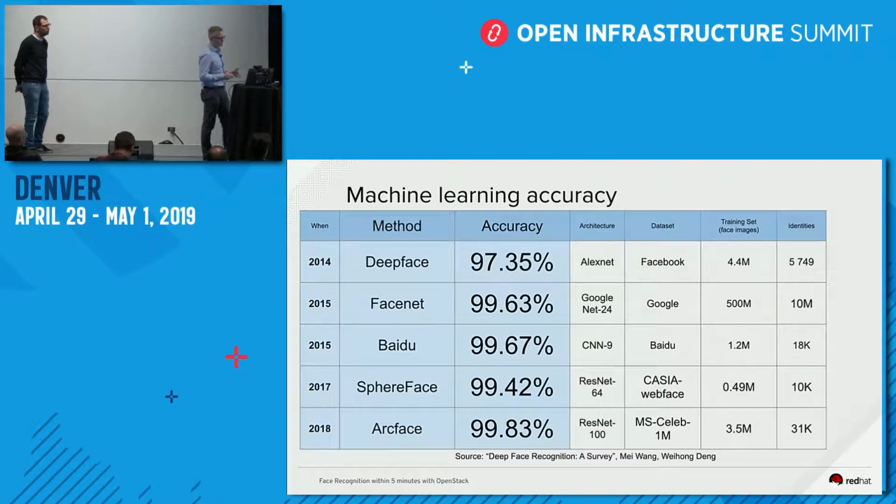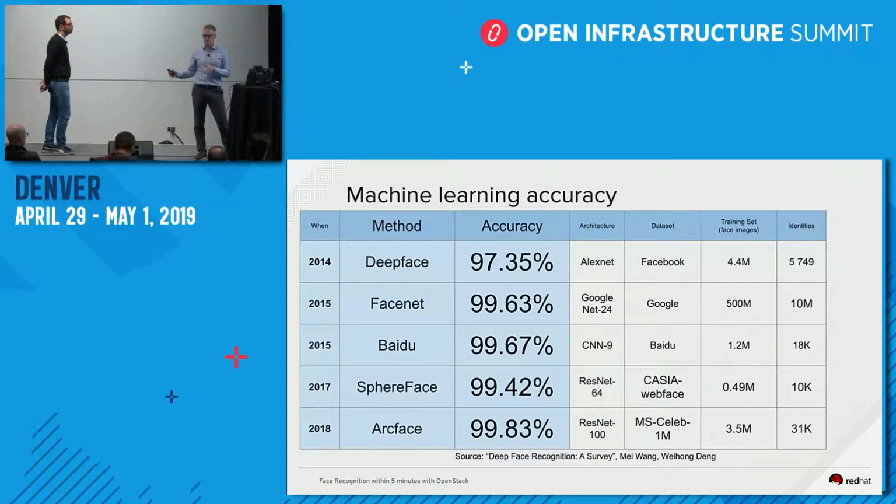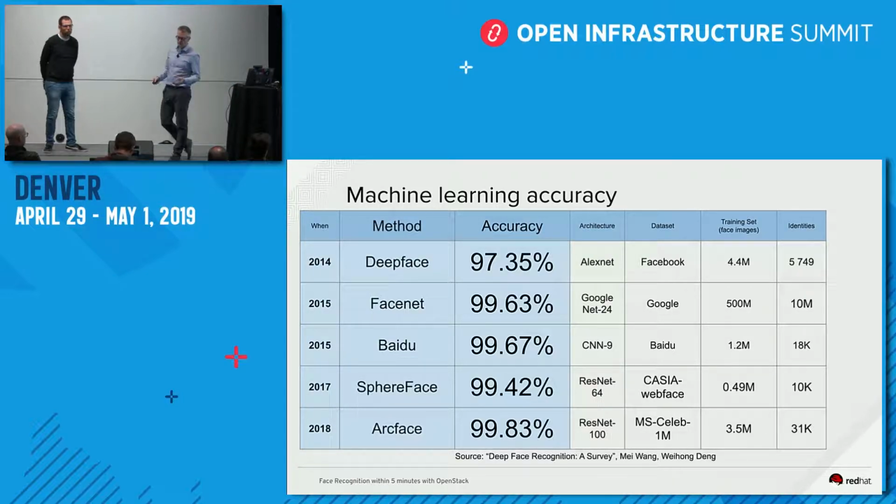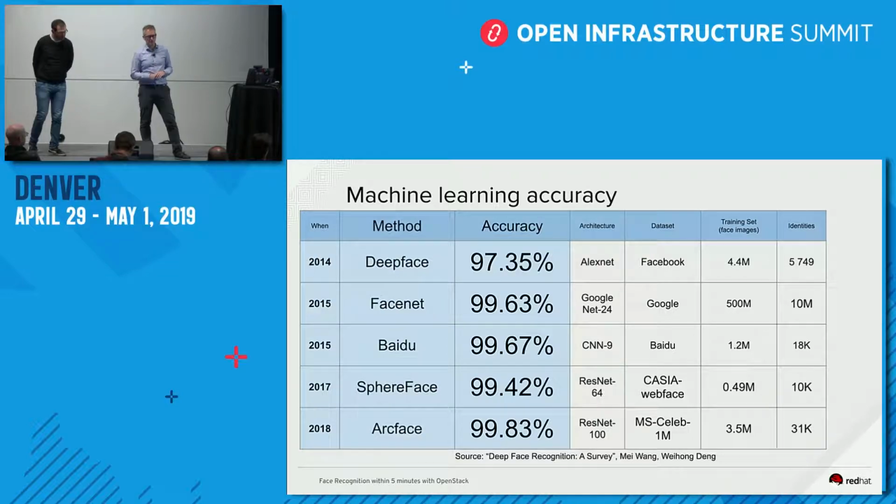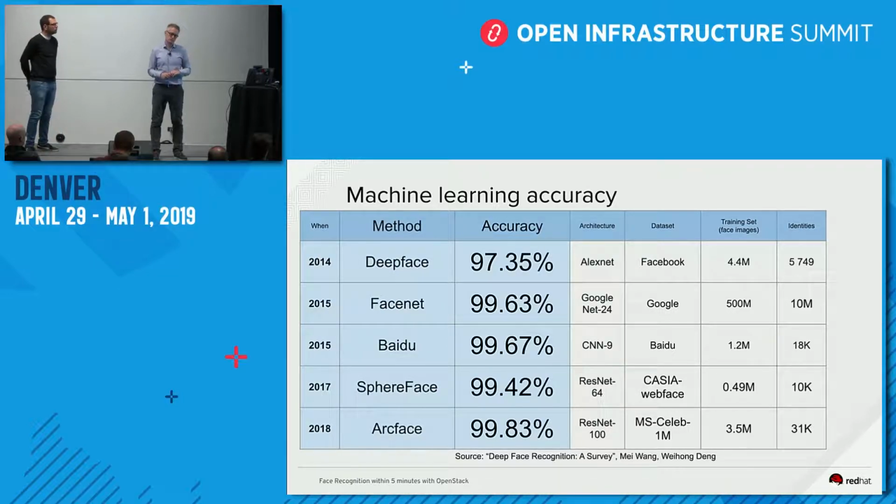Each of these algorithms, based on the same data set, will produce a quality. So at the beginning, one of the first machine learning algorithms, DeepFace, had an accuracy of 97.35, and the last one, like ArcFace, has 99.83.